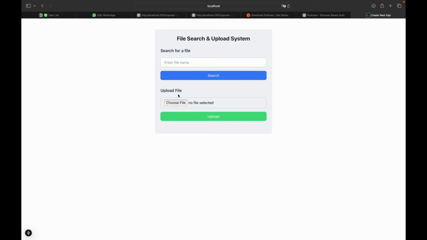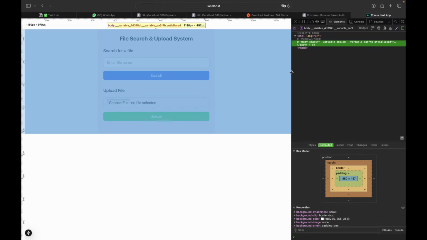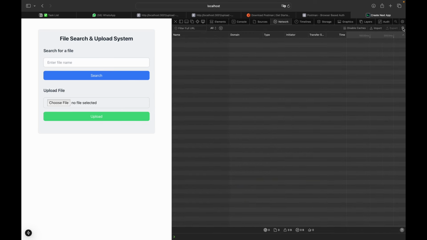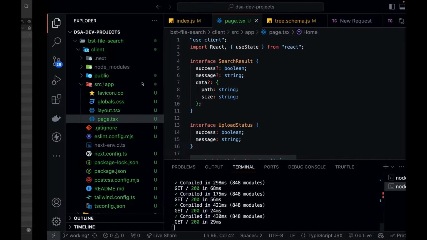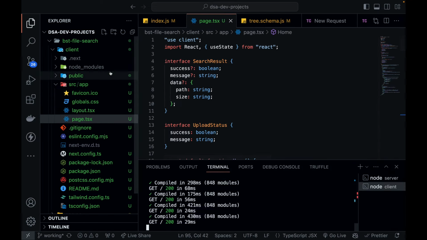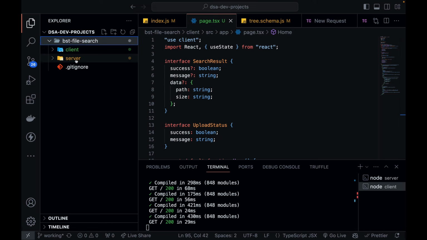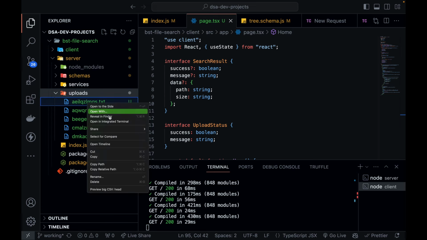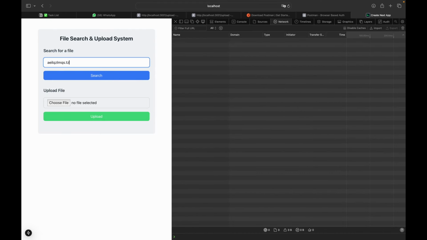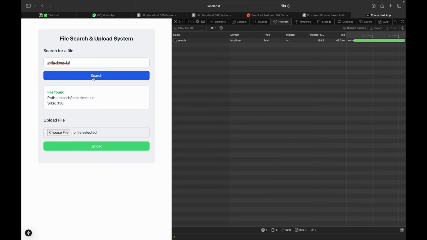Okay, let's try to run our system and see if it is working. So I am going to inspect my element so that I can see the network calls. I'll go to network. I'll clean everything up. Okay, now I'm going to search for a file. First of all, let's see if my file exists. So whatever file that exists in my binary search tree, let's try to search that first. So in my server, this file exists. So I'll copy this, and I'm going to put it over here, .txt, and if I try to search it, you can see my file is found. This is the size and this is the location, right?